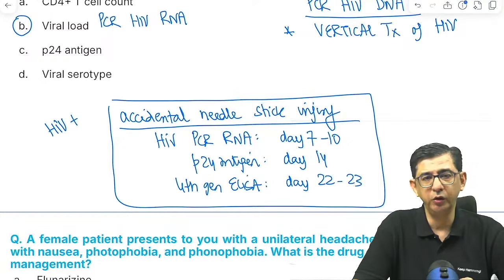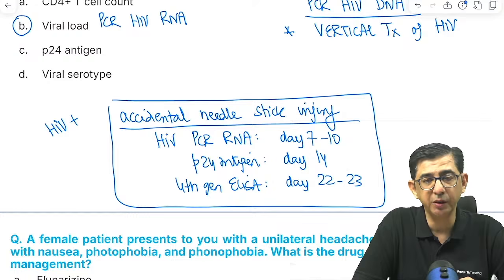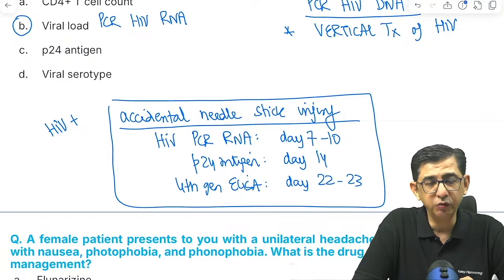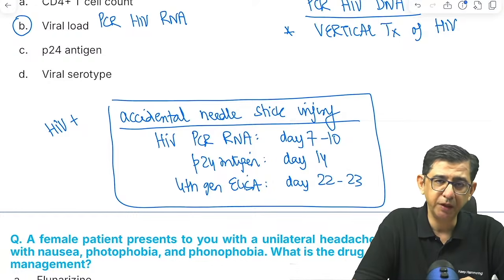Similarly, if you ask me that a doctor got a prick from a hepatitis B positive patient, what is the test that I can do for early detection? It is a hepatitis B PCR DNA that would help me identify this.